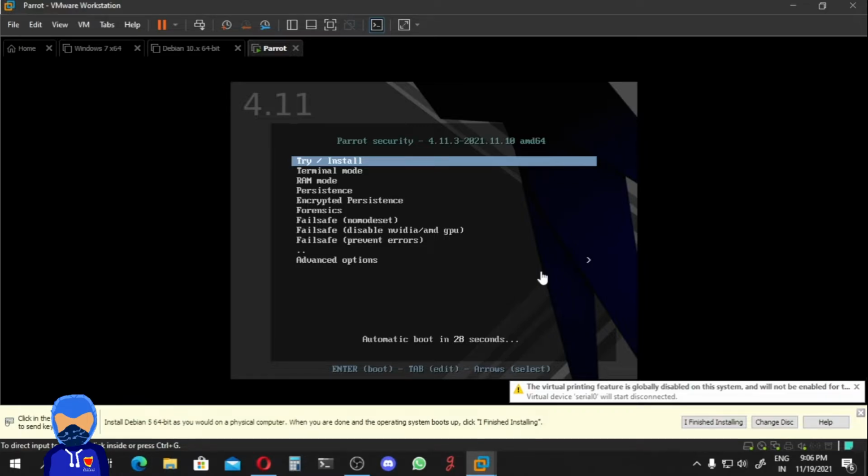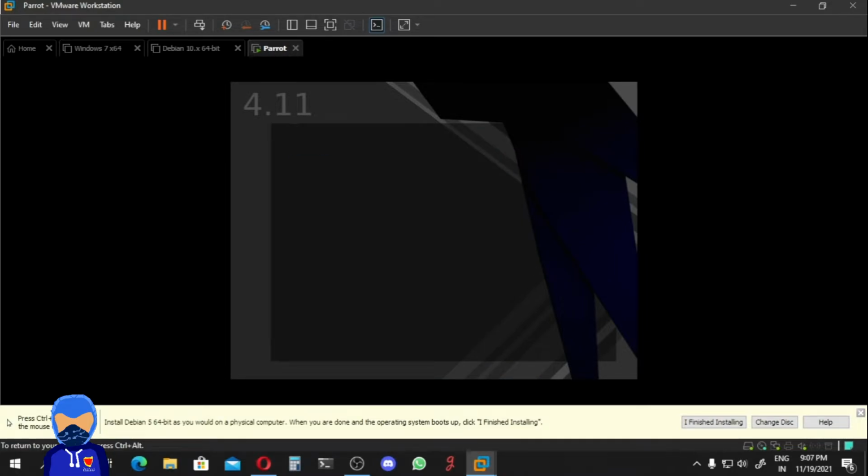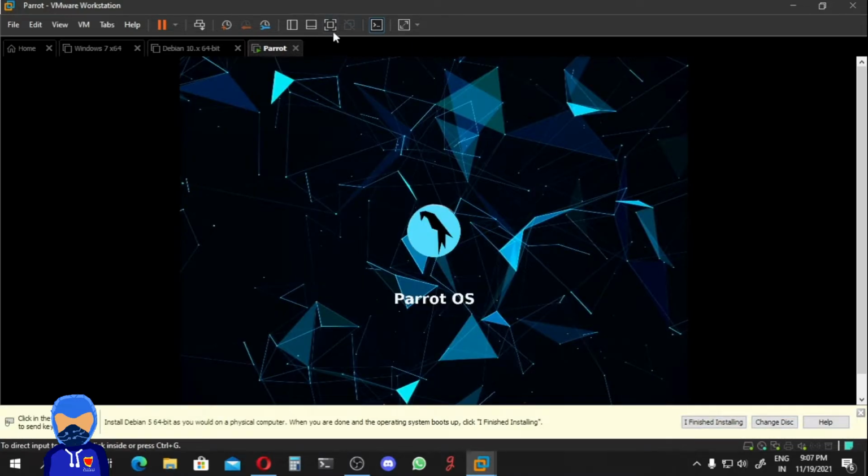To interact with the menus, you have to click on the screen. And if you want to unlock your mouse from the VM screen, you have to press Ctrl Alt. Now choose the first option and we are good to go.